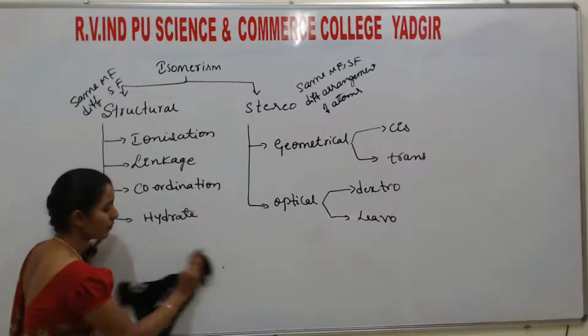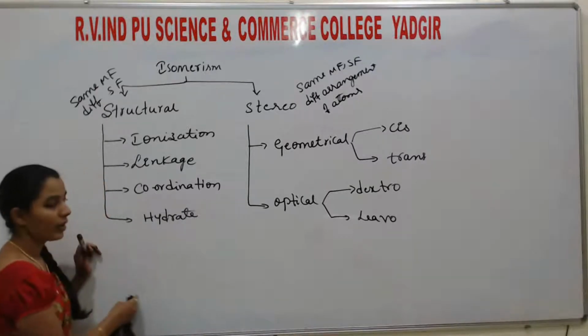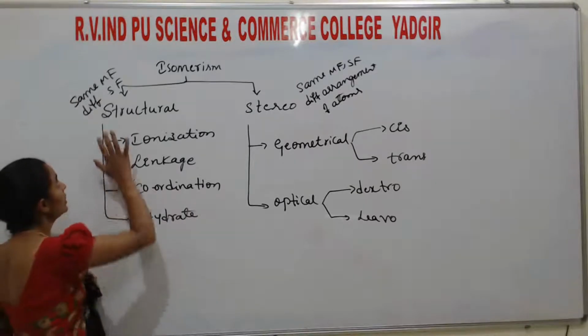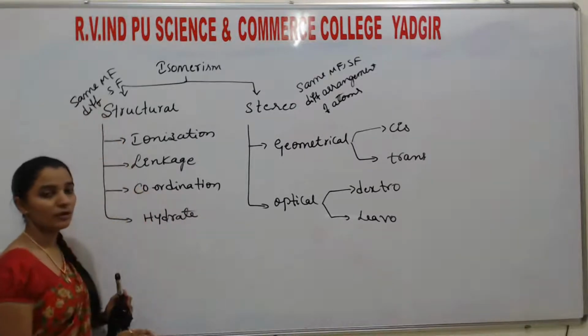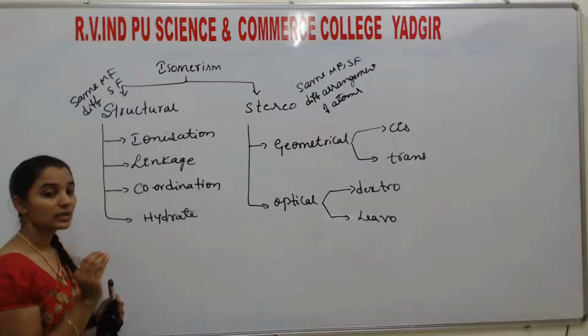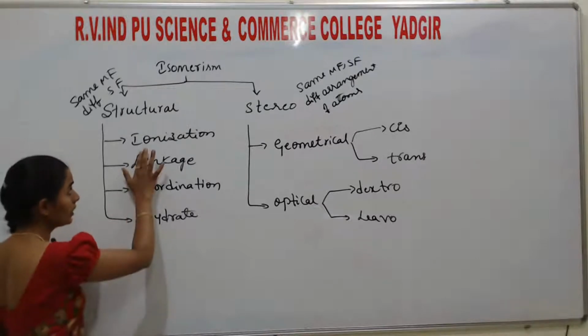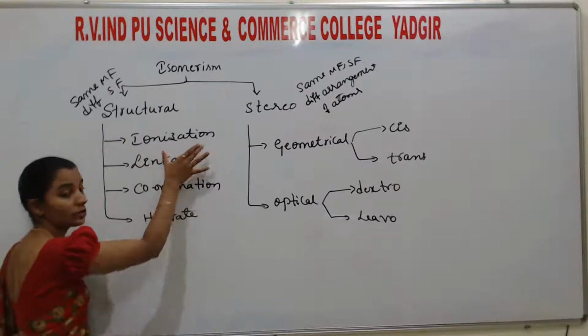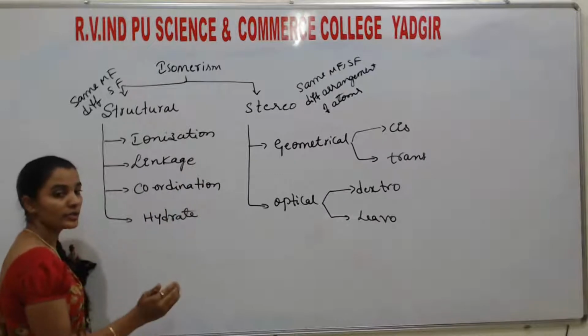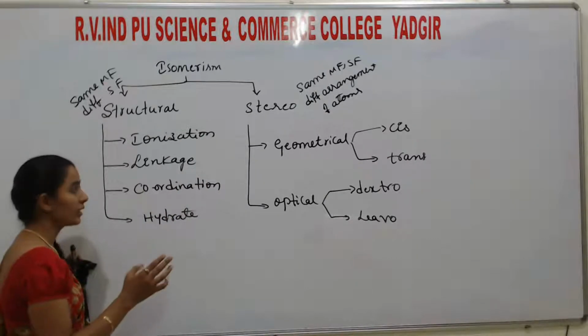Just I give an example. This is not exactly how I told you, students. Here the compounds have the same molecular formula but different structural formula. Ionization isomers means upon ionization they give different ions.